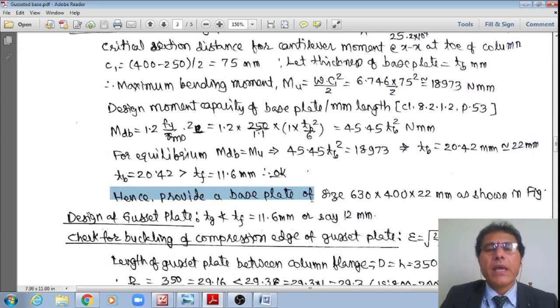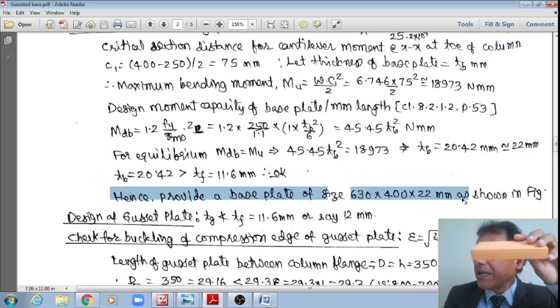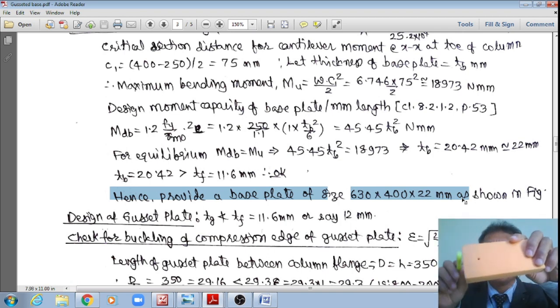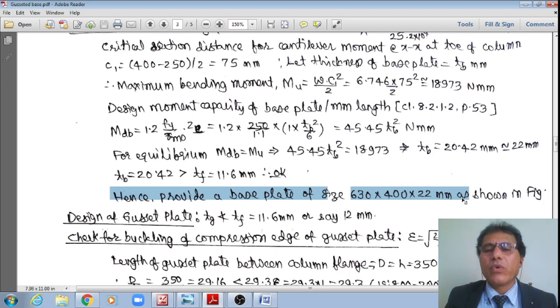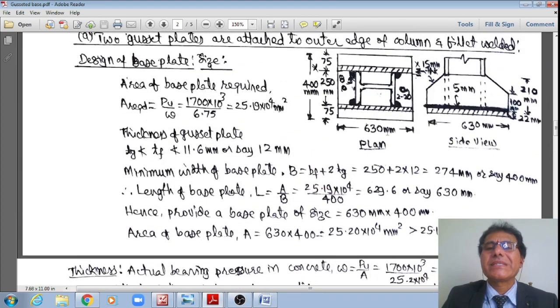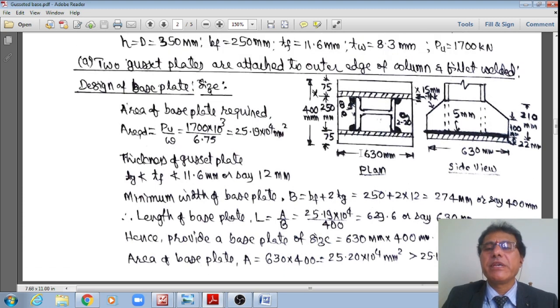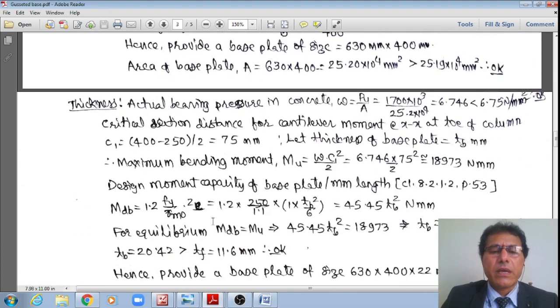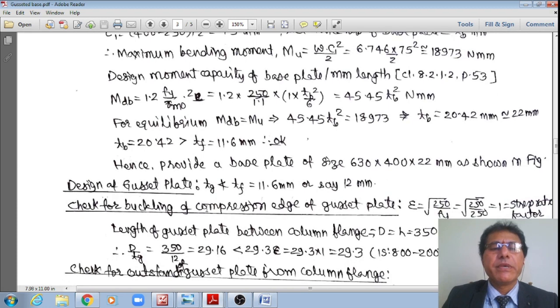Hence, provide a base plate of size 630 mm length and 400 mm width and 22 mm thick, as shown in the figure. That is how we have just now fixed this design. The first component, design of the base plate, is 630 by 400 by 22. Please see here, this dashed line indicates the base plate, 22 mm. That first component design is over. I hope you understood the design of the base plate.